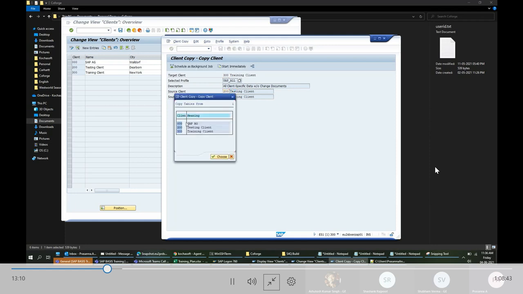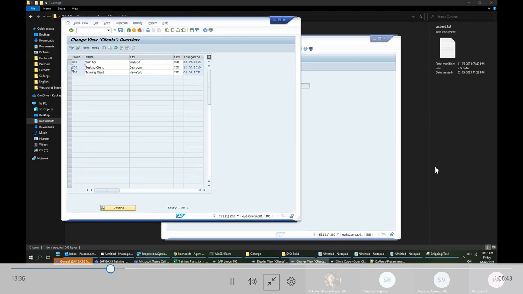But if I already have some data in 200 and want to create a copy, say for training purposes, where I have four batches of training and want similar data, and I already have a reference client, then I will use the 200 client as the source, because 200 already has data created earlier.